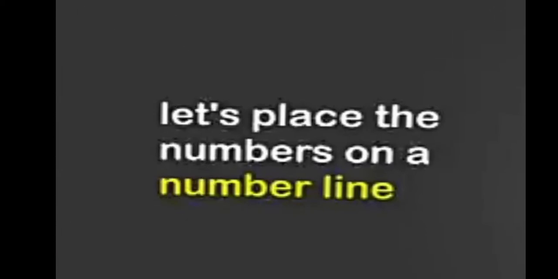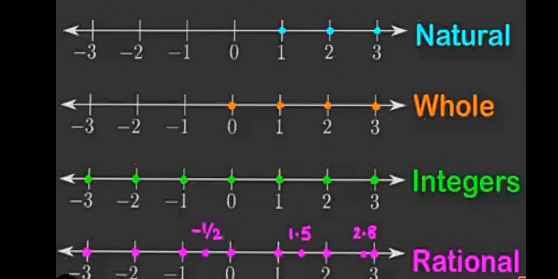Now let us place the numbers on a number line. I hope you are familiar with the number line. We have everyday examples: a ruler, a measuring tape with numbers marked on it. Unlike the ruler or measuring tape, the number line has both positive and negative numbers. Here we can see the examples demonstrated. We have the natural number line, that is only the positive natural numbers 1, 2, 3.